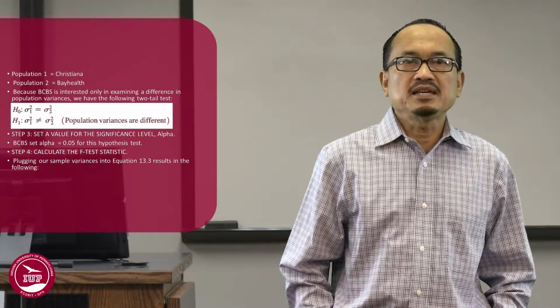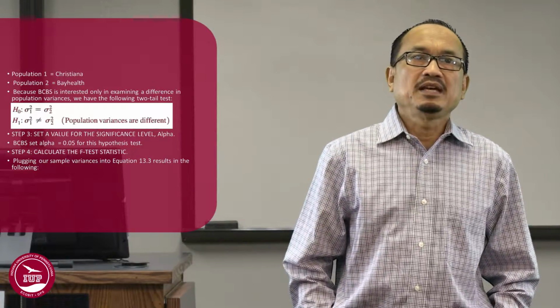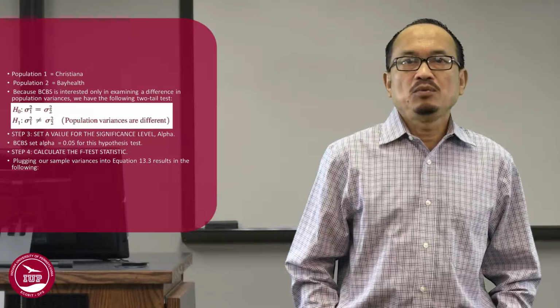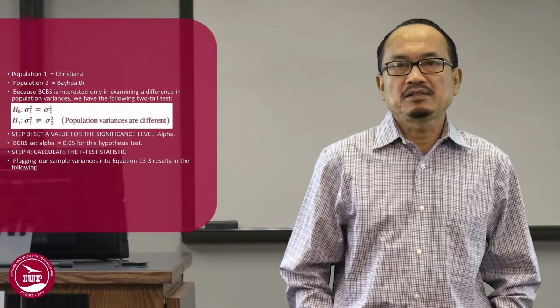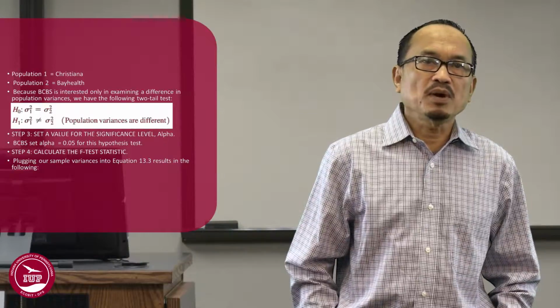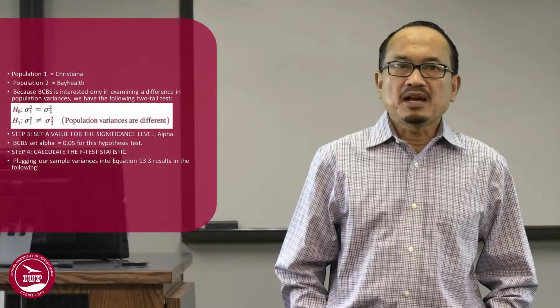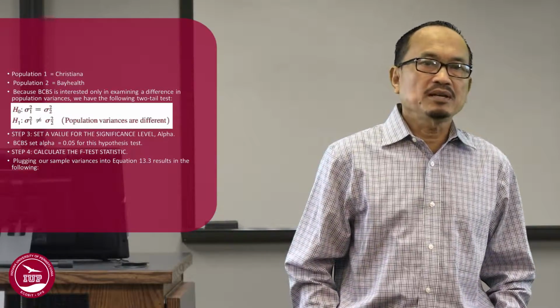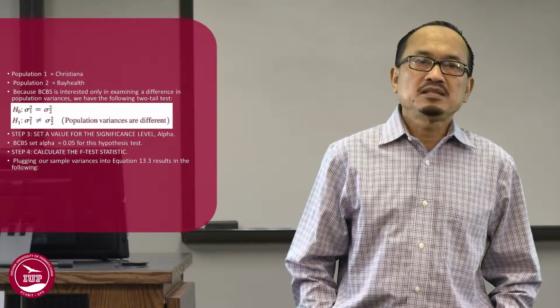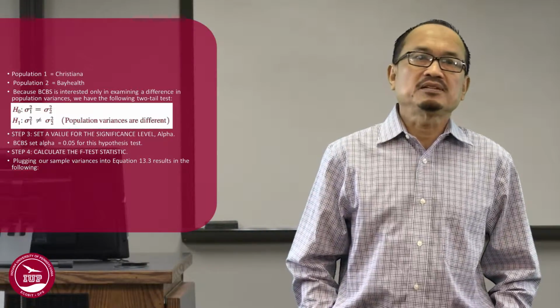Because BCBS is interested only in examining a difference in population variances, we have the following two-tail test. Null hypothesis, sigma squared 1 equal to sigma squared 2. Alternative hypothesis, sigma squared 1 not equal to sigma squared 2, or population variances are different.